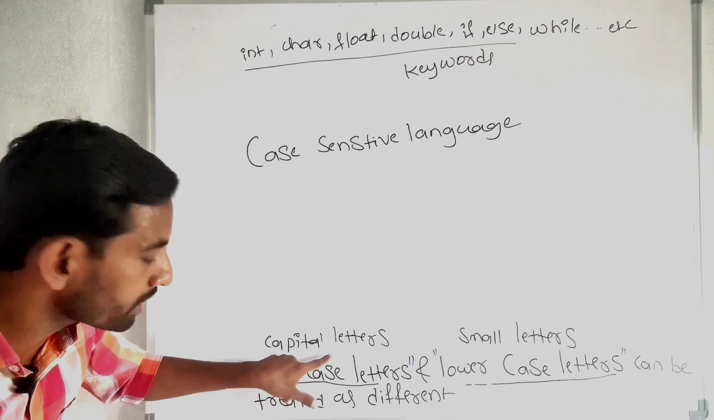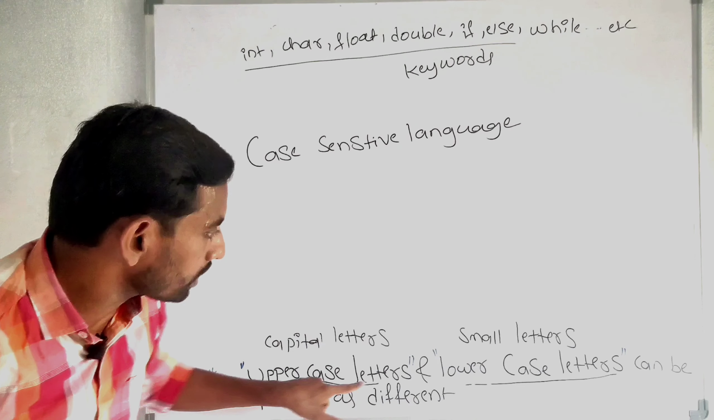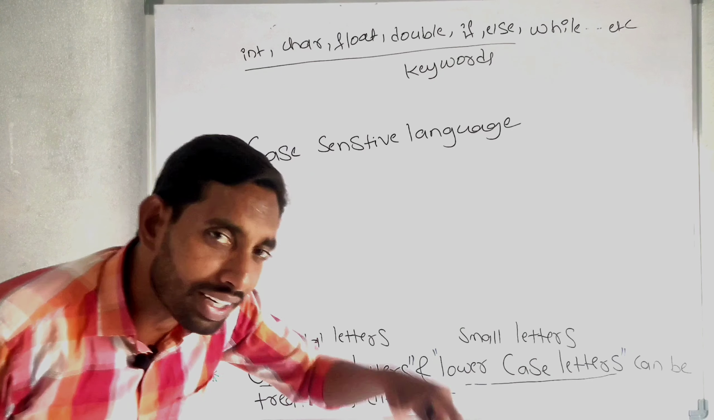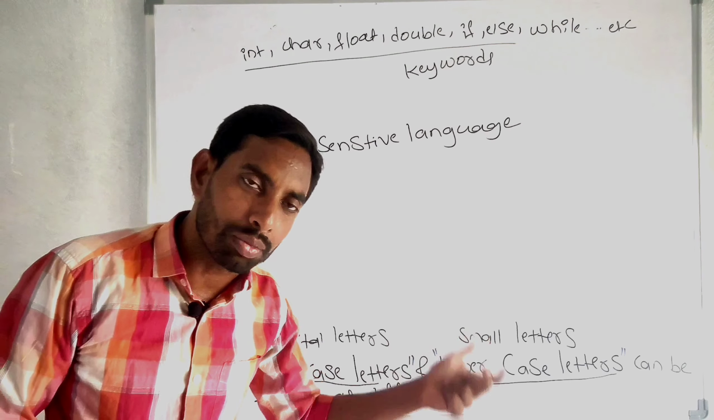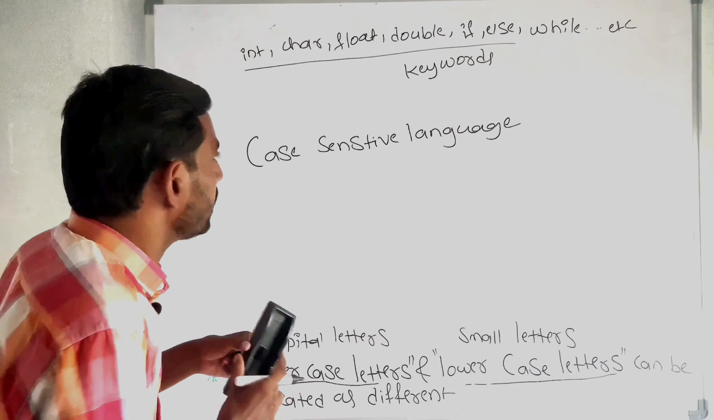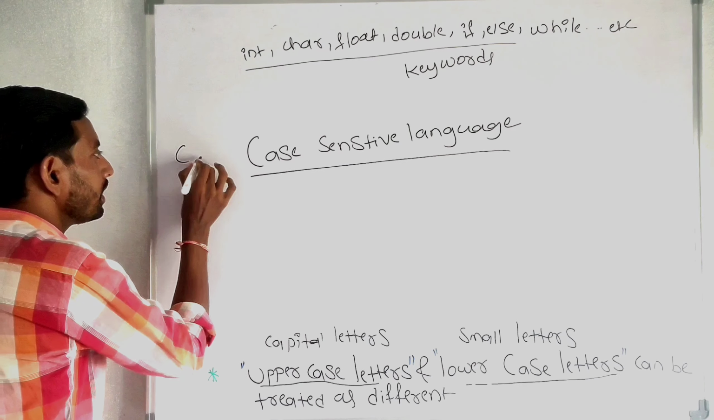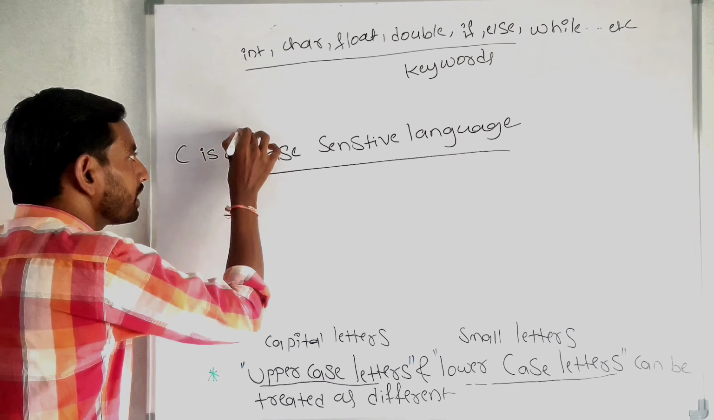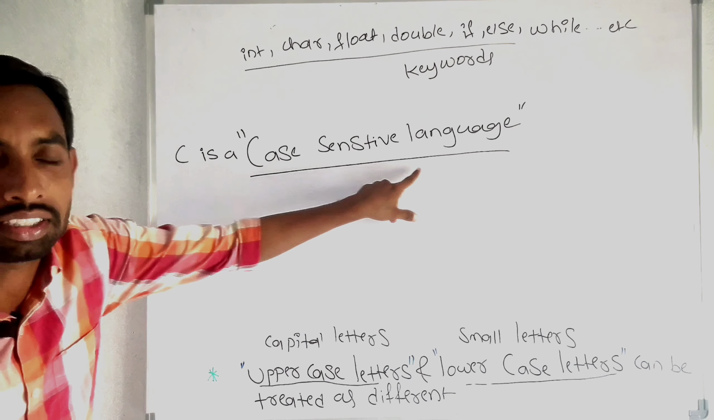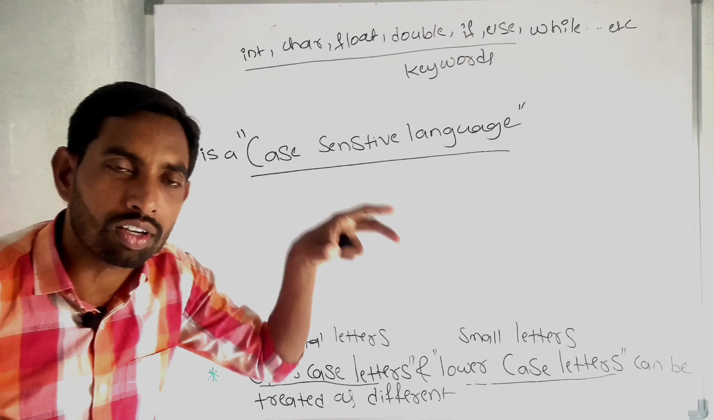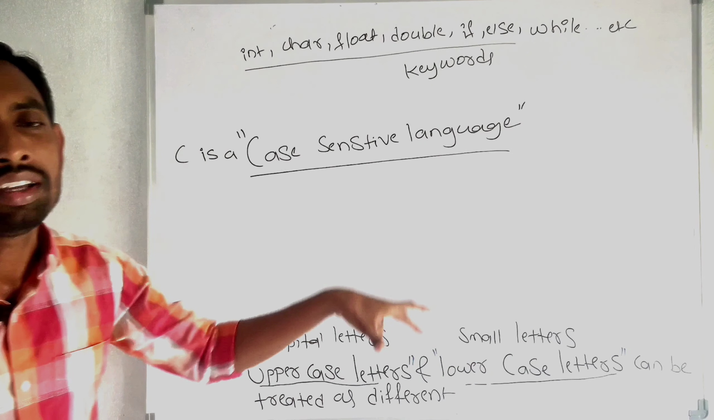Uppercase letters mean capital letters. Lowercase letters mean small letters. Uppercase letters and lowercase letters can be treated as different. So C is a case sensitive language. In some interviews, they will ask what is meant by a case sensitive language. Case sensitive language means the uppercase letters and the lowercase letters can be treated as different.